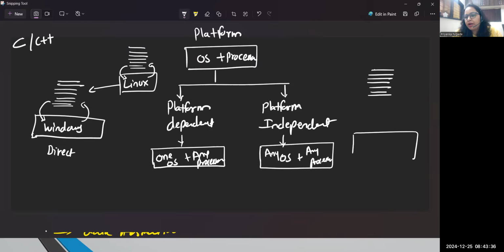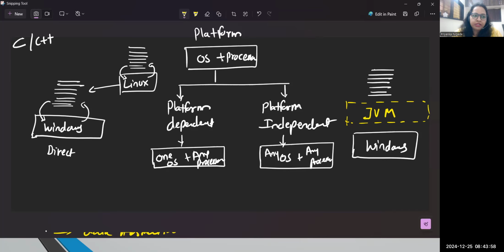Let me design my platform here. Suppose I'm using the Windows platform again, and the Java code is written on Windows. But to execute a Java program, we can't directly follow the operating system. On top of the hardware, we have a very special layer called the JVM, Java Virtual Machine.